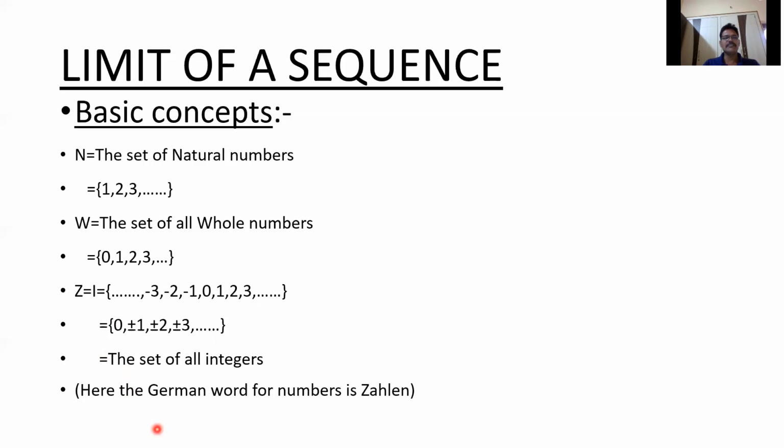Here Z comes from the German word for number, Zahlen. That's why the set of integers is denoted by Z.